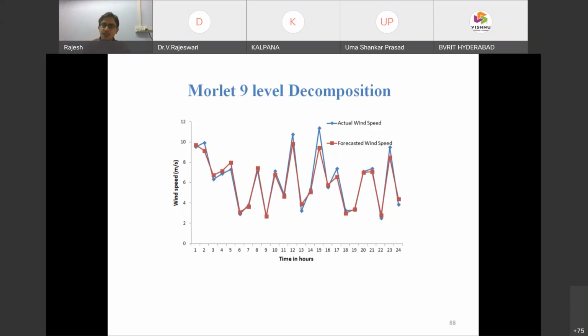So here also it is the same. The target is fixed. Let's say the target is wind speed should be 10 meters per second, but I obtained 9 meters per second. Then I'll find out the error, and based upon that error, weights will be changed. The gradient descent algorithm is one mathematical procedure. If you download any back propagation algorithm, the steps are given, and based upon that the weights will be adjusted.